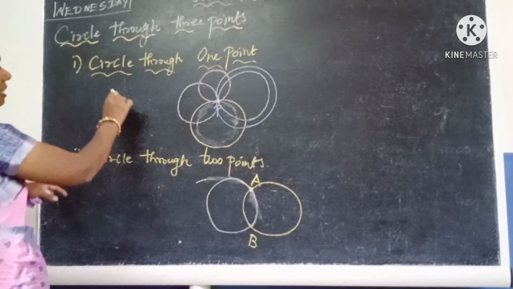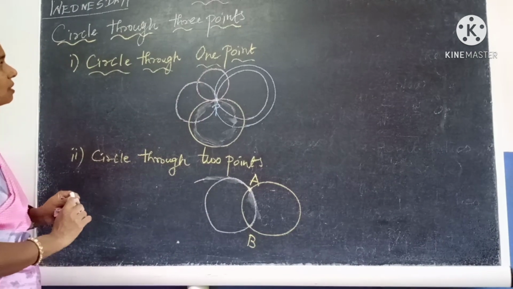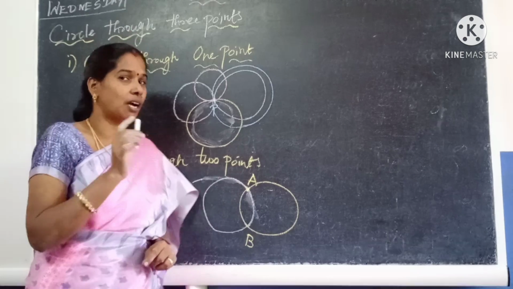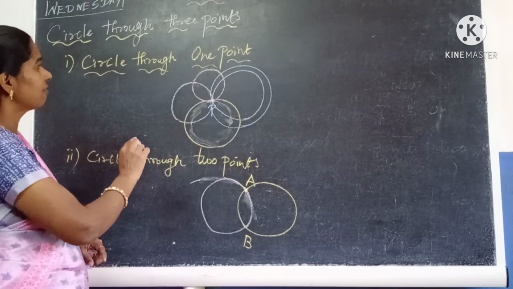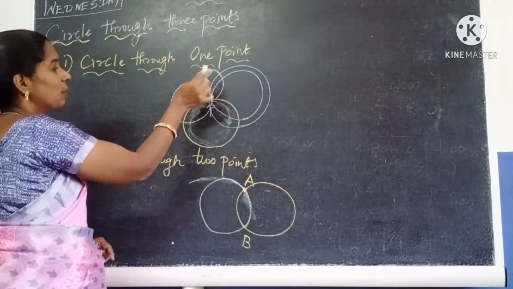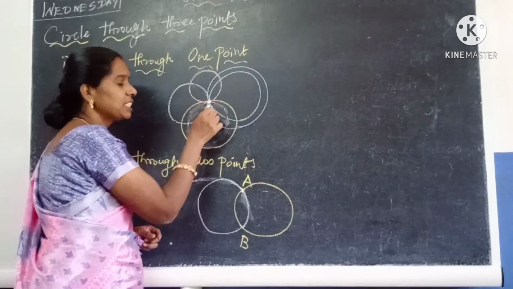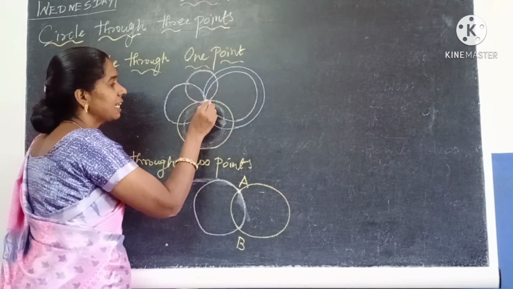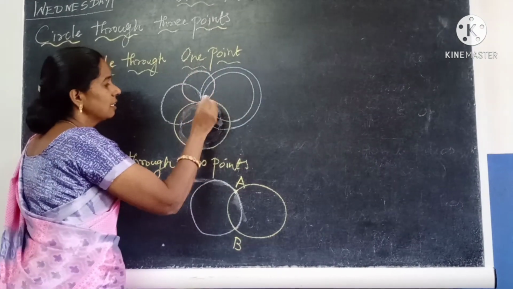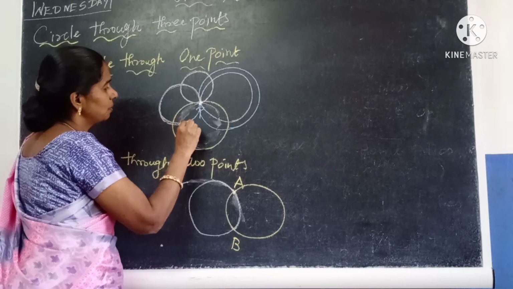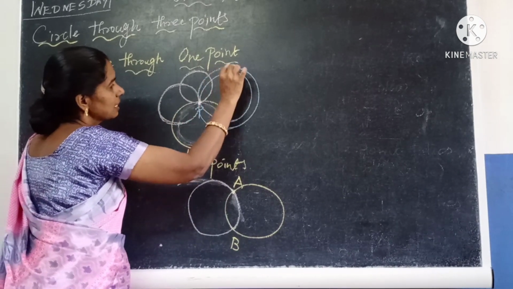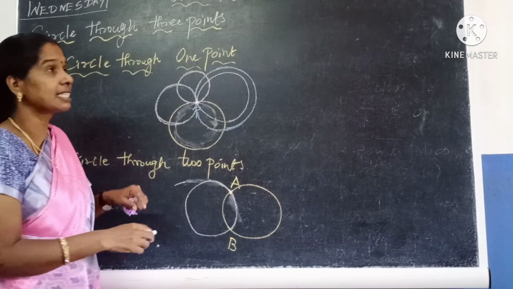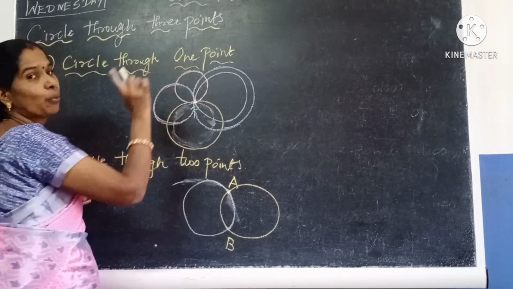Now next, circles through points. First, circles through 1 point. Now we are going to see how many circles we can draw through points, starting from 1 point. Take the point P. From the point P, we can draw many circles. You see, here I have drawn one circle, 1, and here 2, and next here circle 3, and in this way we can draw many circles through 1 point.